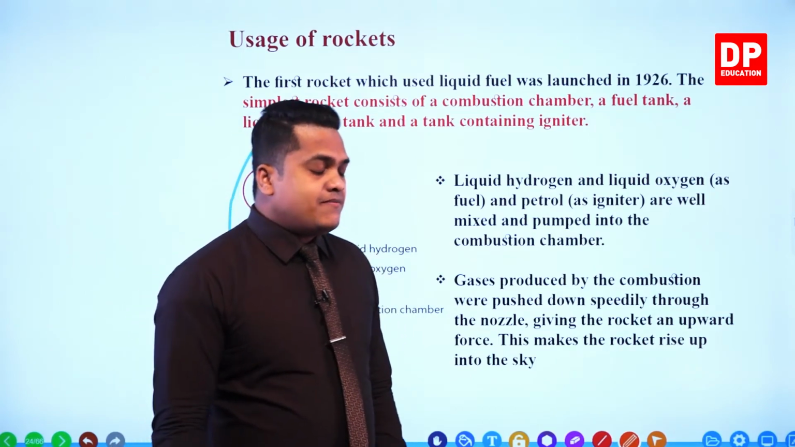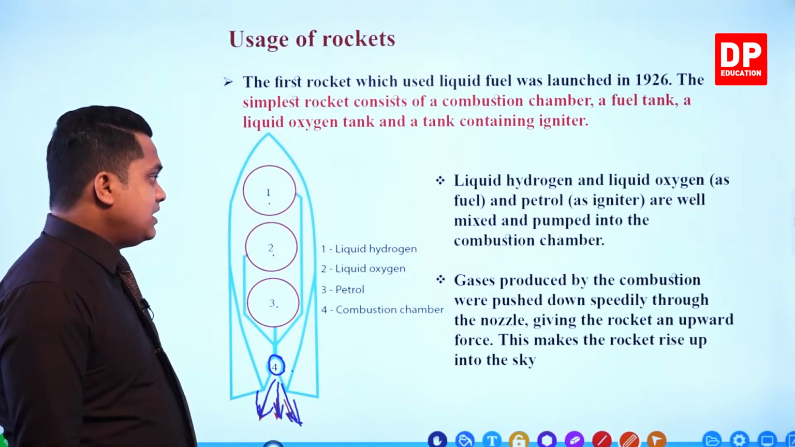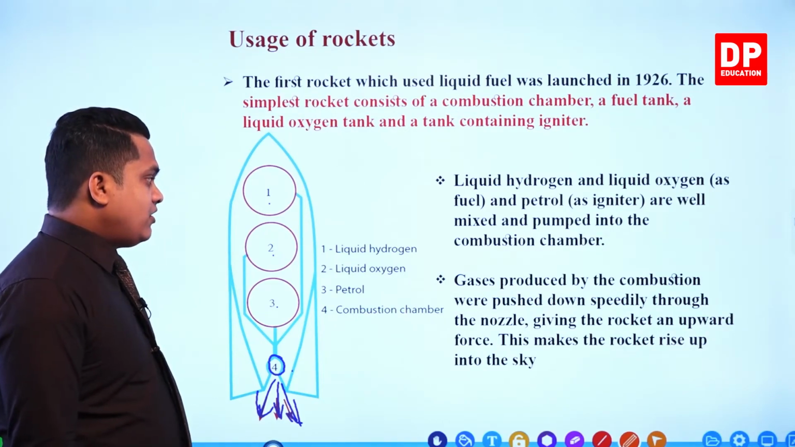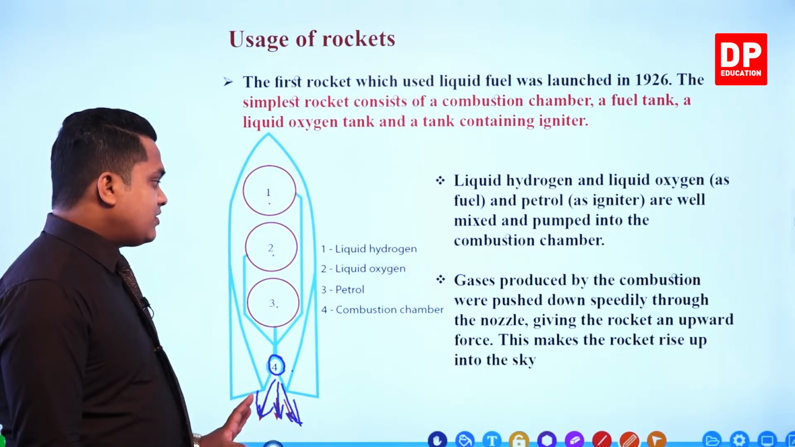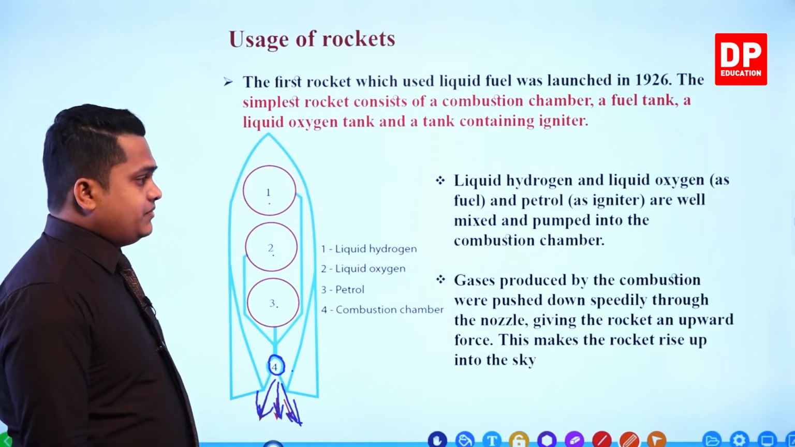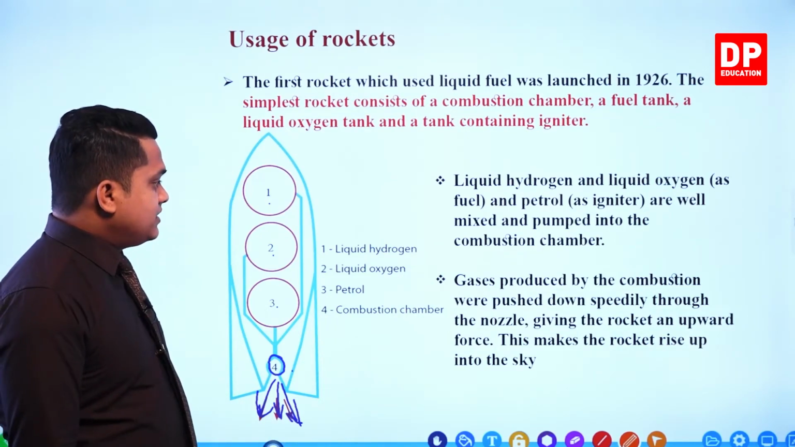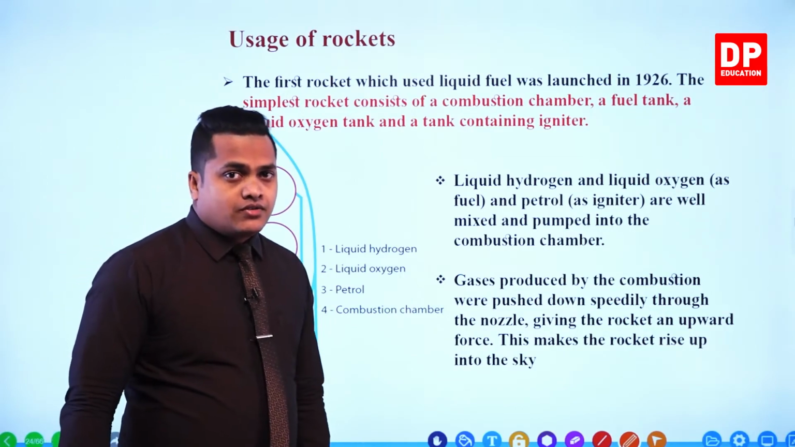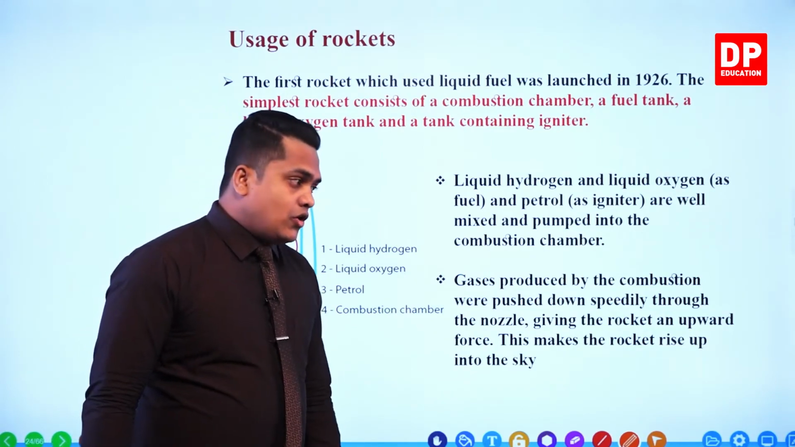So there are 4 chambers. Once again, what are those 4 chambers? Liquid hydrogen chamber, liquid oxygen chamber, right, and the petrol chamber and the combustion chamber. So these are the 4 chambers that we can observe within the rocket, right? Okay then.